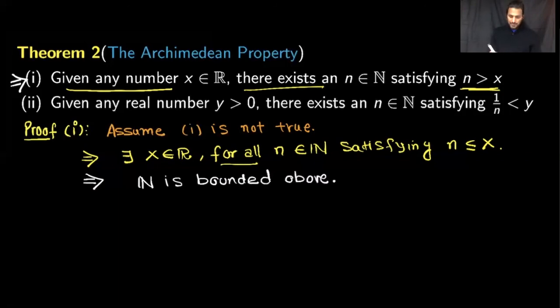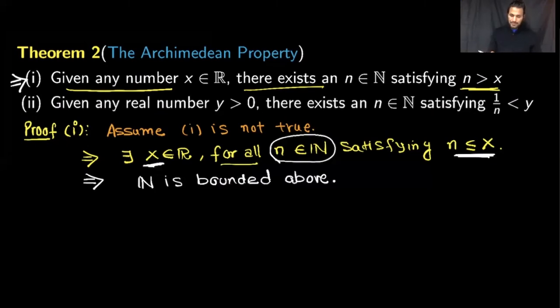Because as you can see, what is the definition of a bounded above set? The definition of a bounded above set is that all elements of the set are less than or equal to a real number x. So this statement is saying that there exists a real number such that all the members of the set of natural numbers are less than that real number x. Or in other words, it is saying that the set of natural numbers is a bounded above set.